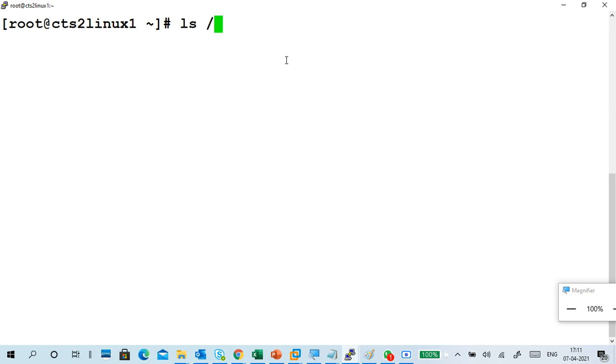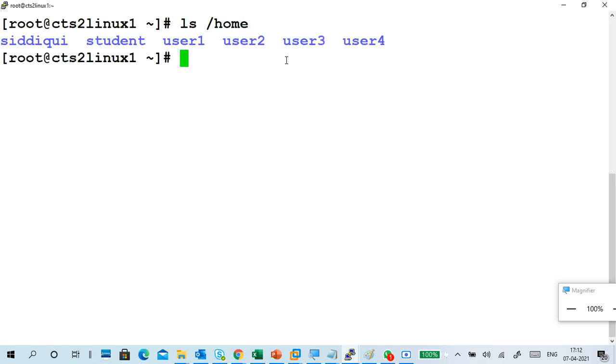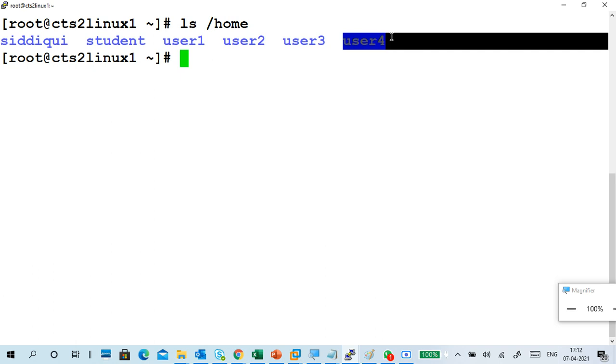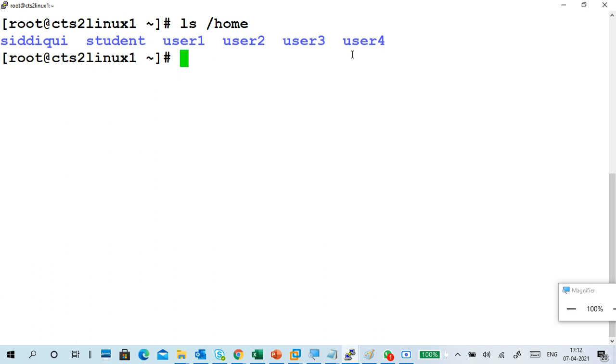Example: ls /home. For example, I'm going to user4. grep user4 /etc/passwd.